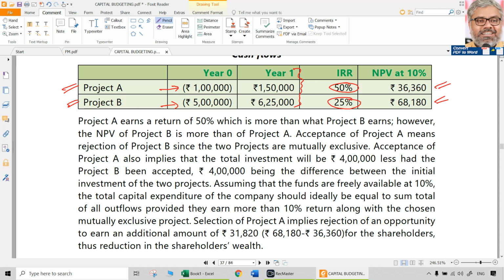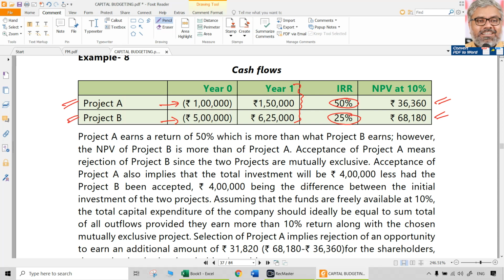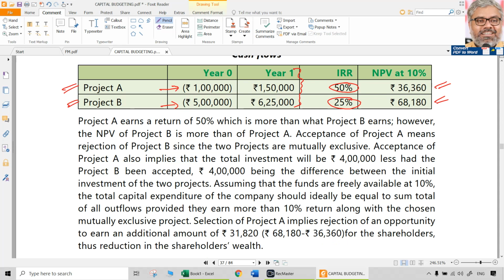Of course, a solution has to be there, even in exams. If at all there is a conflict between NPV and IRR, always we should go with NPV. NPV is the hero. NPV is the king. Always. Why is that? We know that. Ultimately, the wealth of the shareholders has to be increased.